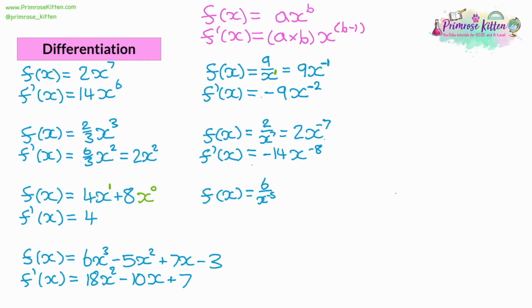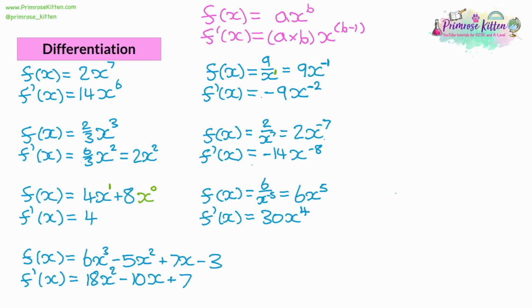Sometimes you might have one that's already negative, so you could have 6 over x to the power of -5, and we rewrite that as 6x to the power of 5. So if you bring a negative power up to the top, rather than making the power negative, it's just reversing the sign. So positives become negatives and negatives become positive. Once we've done that, it's fairly easy to differentiate. 6 times 5 is 30, and then reduce the power from 5 to 4.